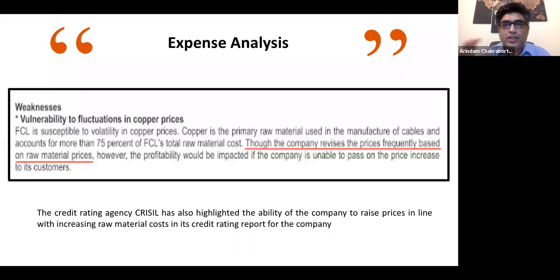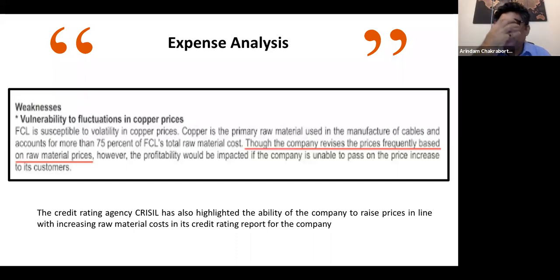But the good thing is, over a period of time, it has been experienced that they are able to do that with ease, right? Otherwise, the raw material expenses would have increased over a period of time, which has not actually happened. And in the context of weakness, they have mentioned that there is vulnerability to fluctuation in copper prices. So please understand that everything matters, right? Though you may not be a technical person, you have always studied finance and accounts, when you are actually analyzing companies, you need to understand the technicality of things as well.